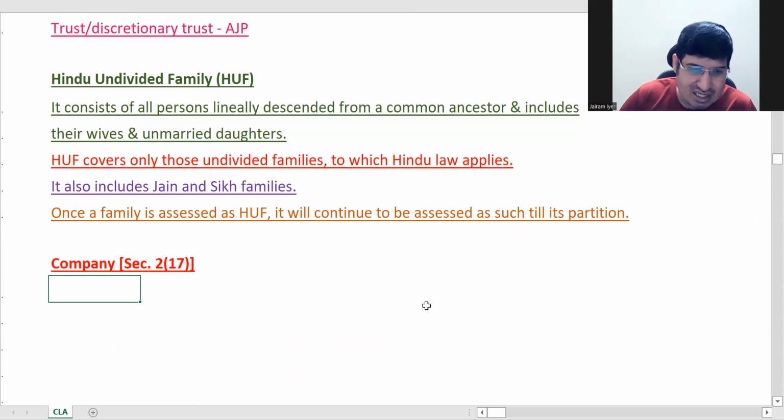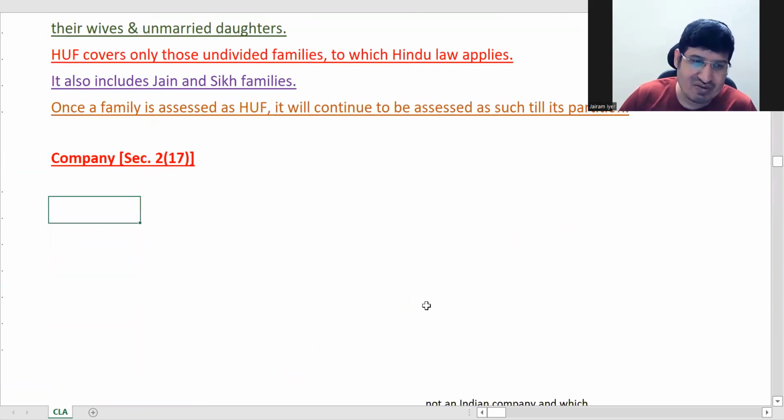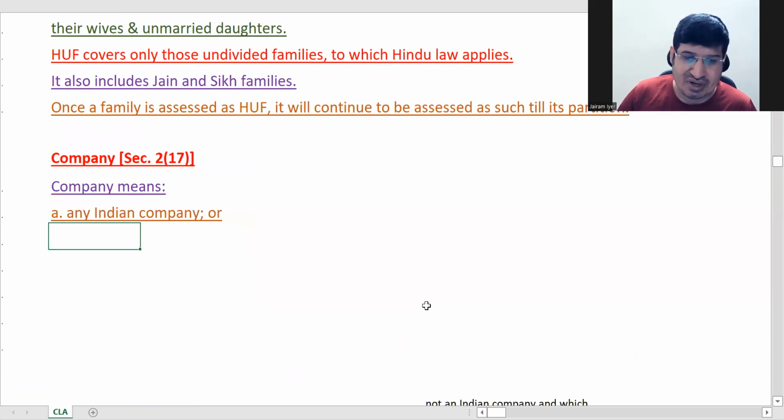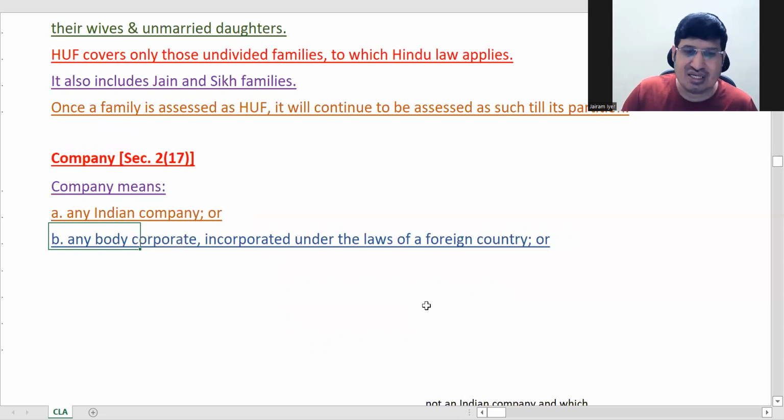Okay, so next is the most important category, which is company. What does it mean? One, an Indian company. We will see what an Indian company is. Then the second one is a foreign company. First is an Indian company, B is a foreign company.